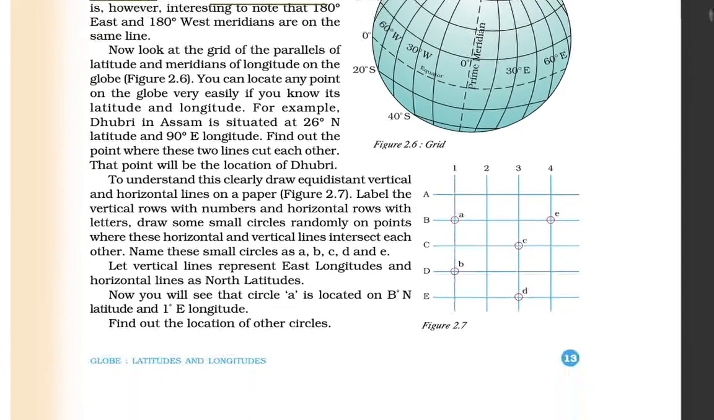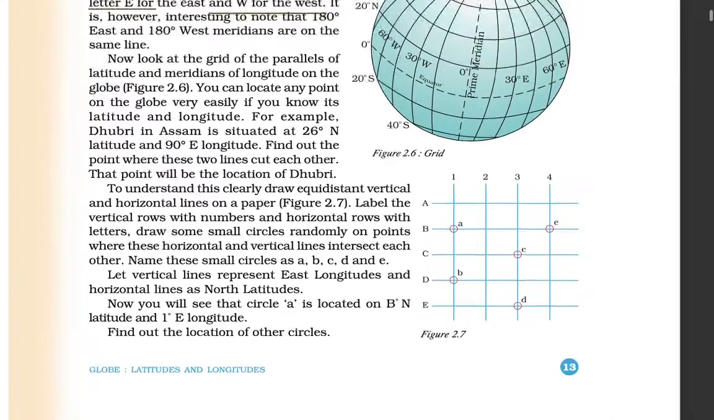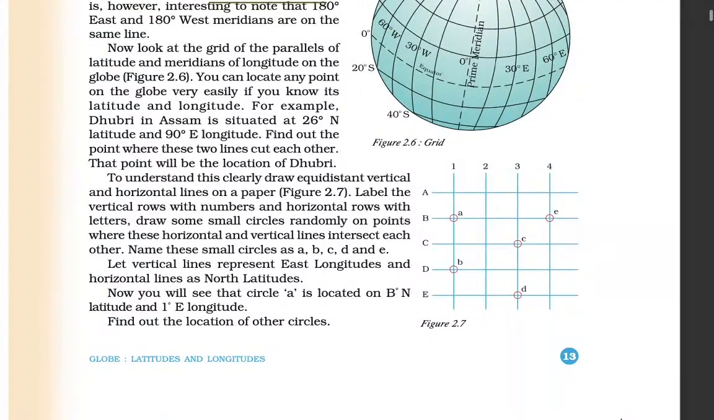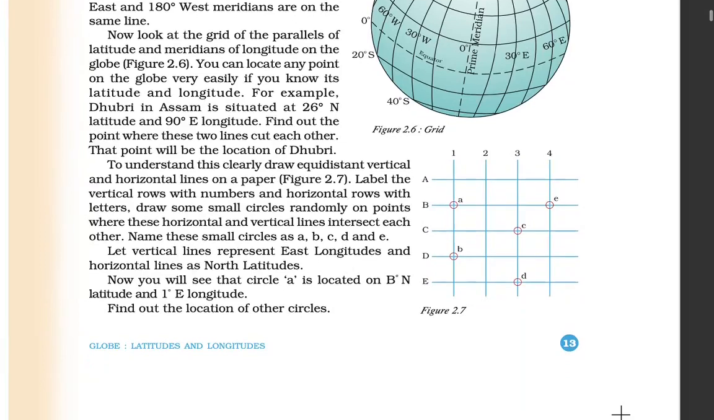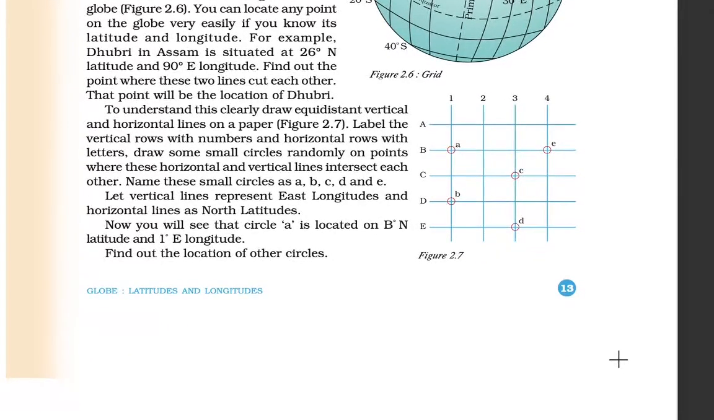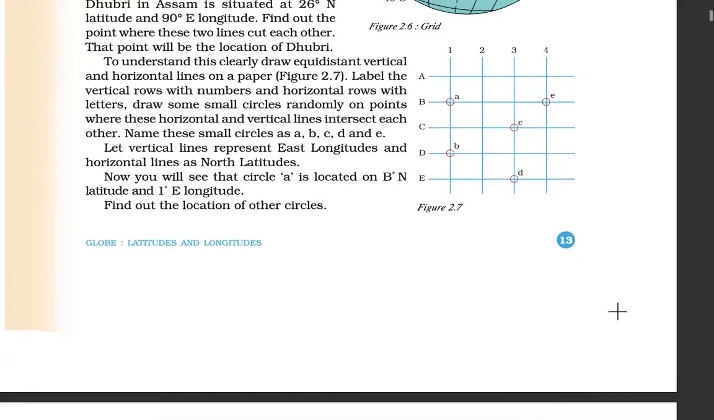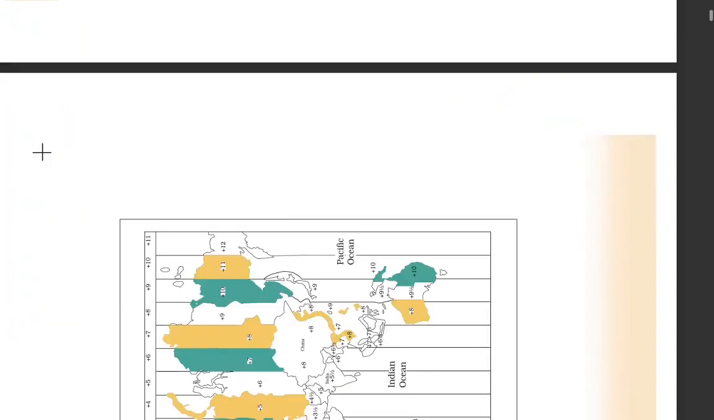Then if you look at the grid which we have made here, the latitudes and meridians of longitude on the globe, you can find out any point very easily. So it is locating a point here on the graph. To understand this clearly, they draw equidistant vertical and horizontal lines on paper and make an experiment out of it. We need not remember this.